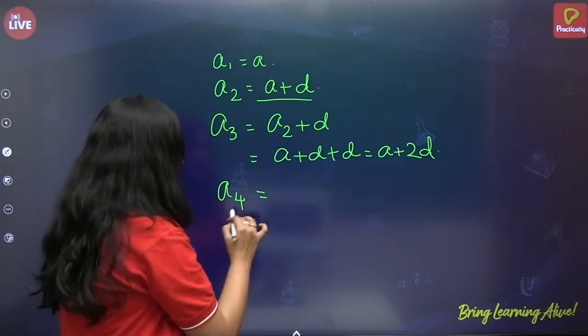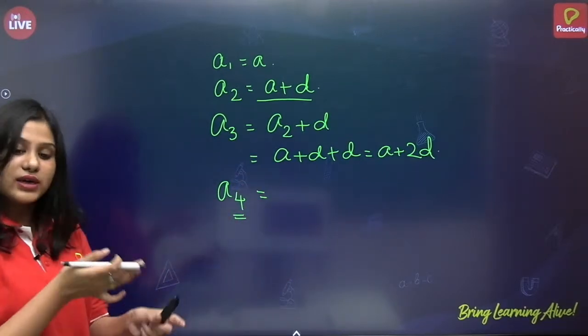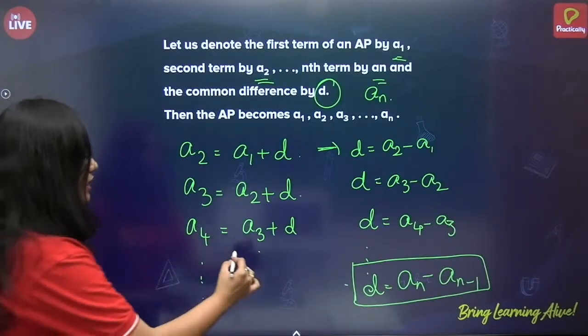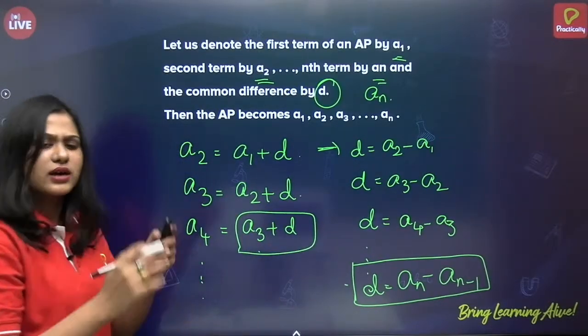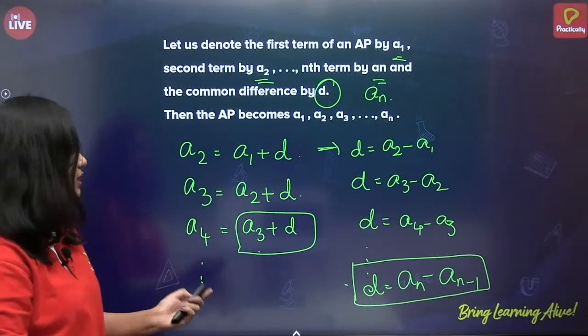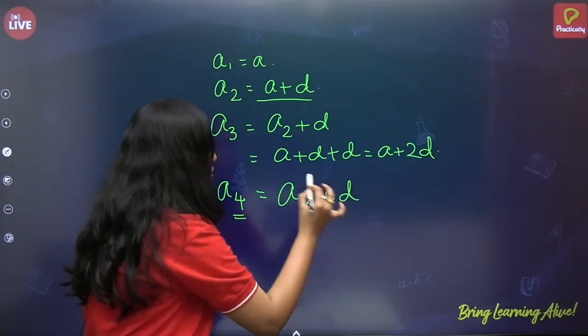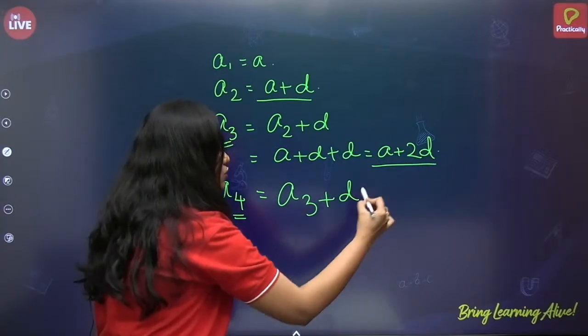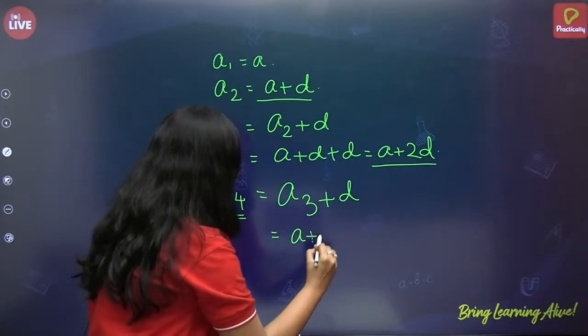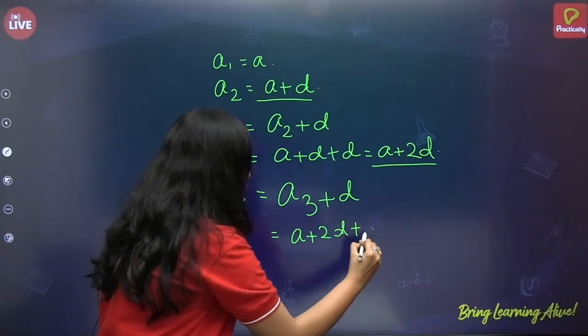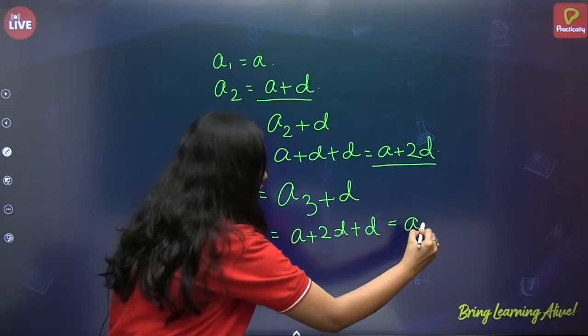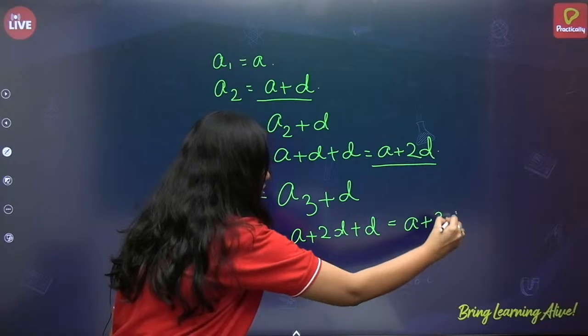So, how can I write it from what we have learnt in the previous slide? I can write it as a3 plus d. Correct? I'm adding the common difference to the preceding term. So, first let me write a3 plus d. But what is a3? A plus 2d. So, a plus 2d plus d. That is nothing but a plus 3d.